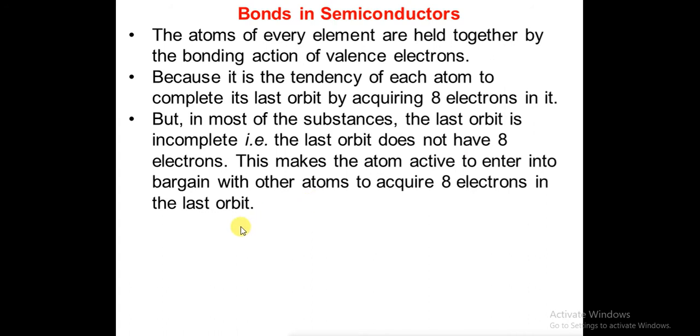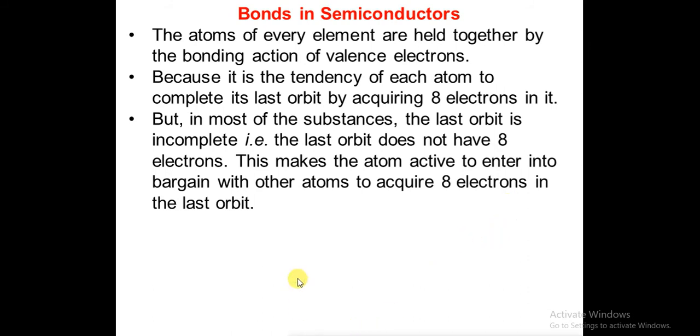But in most of the substances, the last orbit is incomplete. The last orbit does not have 8 electrons. This makes the atom active to enter into a bargain with other atoms to acquire 8 electrons in the last orbit. What does it mean? It means that if some atom does not have 8 electrons in its last orbit, it will bargain, give and take with other atoms to acquire 8 electrons in the last orbit.